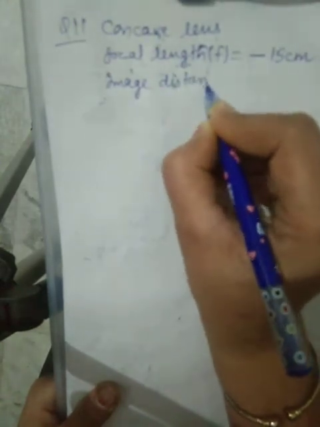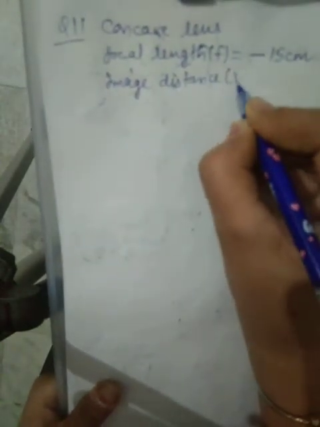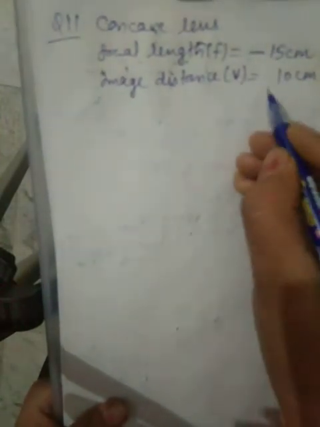It means image distance. Image distance is denoted by V. Forms an image 10 centimeter from the lens. It means image is at 10 centimeter. We don't know about sign.